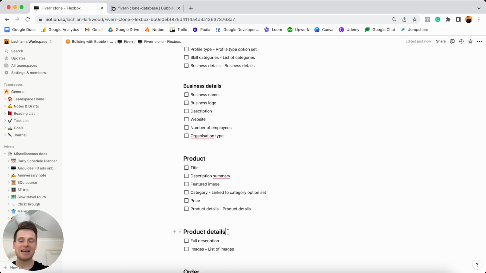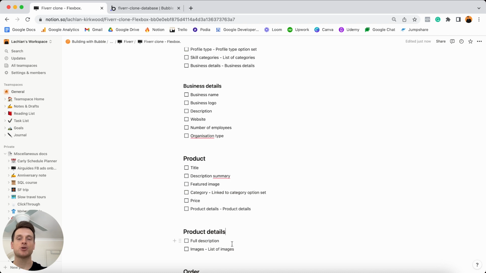Now, similar to the example I just gave you where I split our user data type from our business details, when it comes to our product, we're going to store some pretty large data on that. So for each product, I'd like to store information about things like the title, the description, a category, but there's also just going to be some large data fields. So things like the full description of the product, which could be a very long string of text, or even a list of images. So that way when someone views the product page, they can just scroll through a list of all of the images that the freelancer has uploaded.